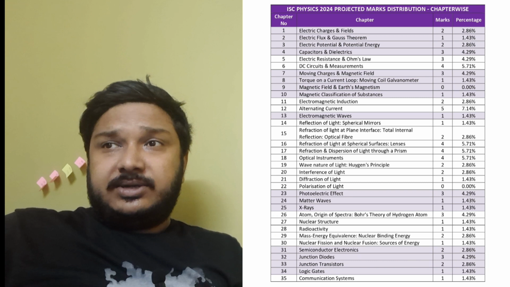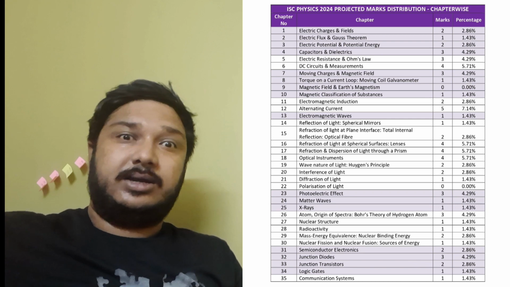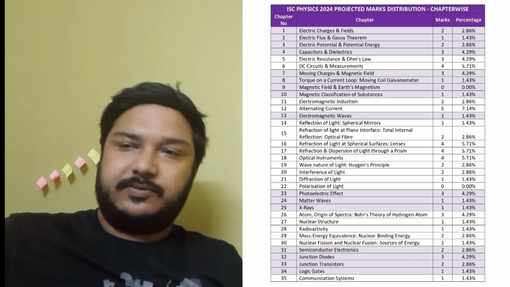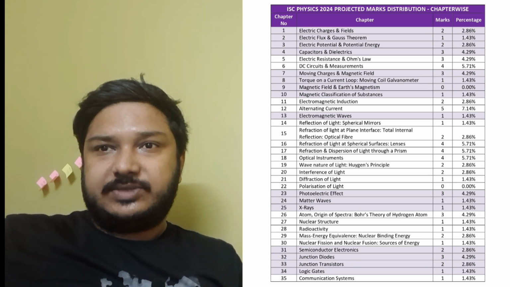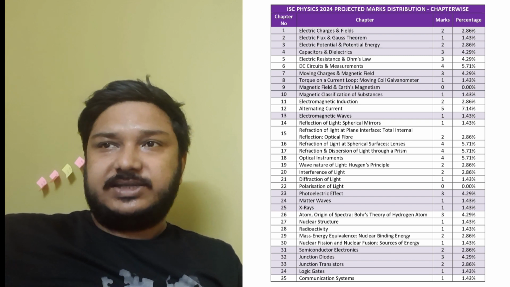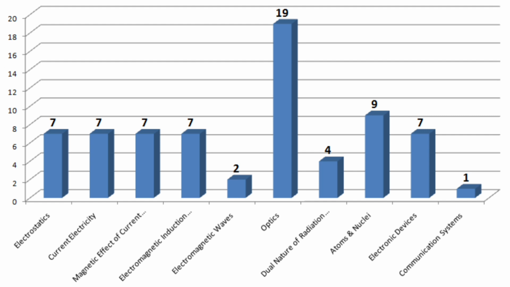Now, rather than representing the data in a tabular format, let's see what happens if we represent the data in a graphical format. First we will see the module-wise data in a graphical format. The bar chart of ISC Physics 2024, as you can see on the screen now, shows that optics is the longest bar, having 19 marks. It is followed by atoms and nuclei having 9 marks. Then electrostatics, current electricity, magnetic effect of current, electromagnetic induction, all those modules having 7 marks each. So this is module wise.